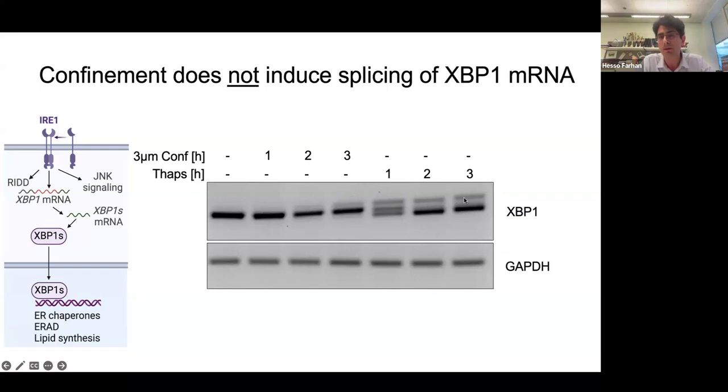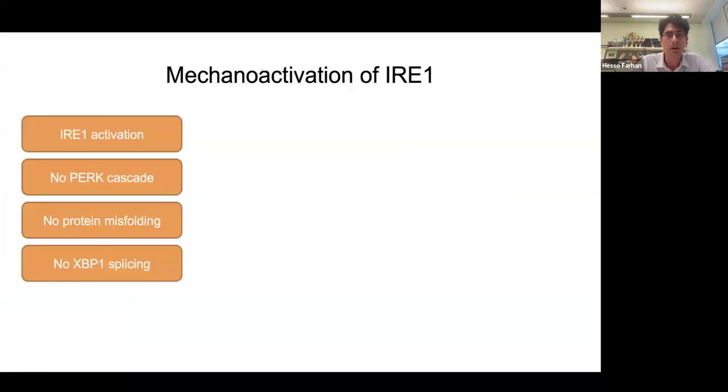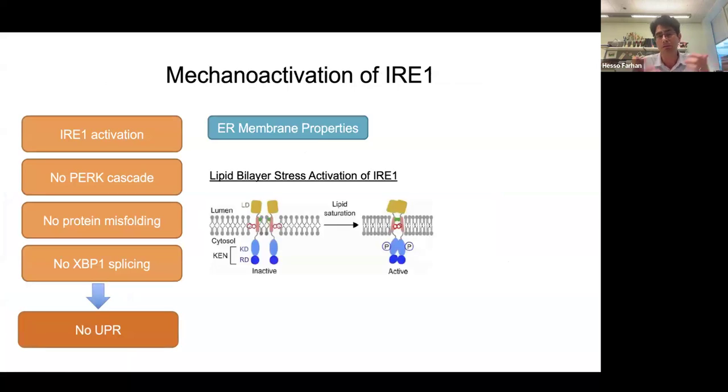This is the positive control with thapsigargin, 3 hours. You see very, very nice splicing of XBP, and you barely see any splicing even 3 hours after confinement. So there is really no UPR and no protein misfolding that we see. So this is a novel, non-canonical way of IRA1 activation. It's not UPR, so the question now is, is it lipid bilayer stress?